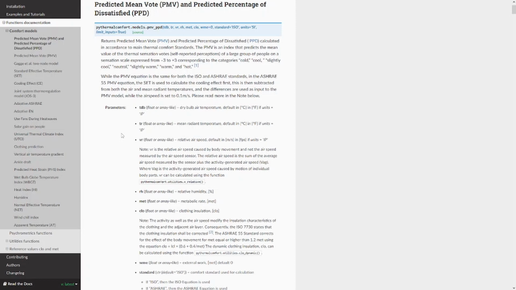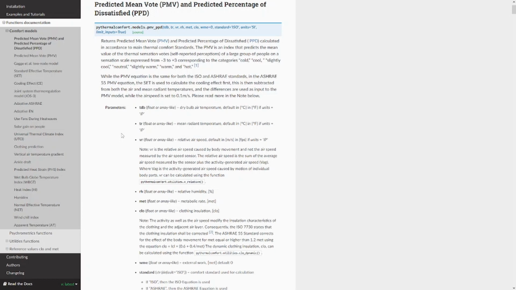Before we start, I just want to explain what the PMV is and what the PPD is. If you want to find out more, I always suggest going back to the relevant standard or reading more in the ASHRAE Fundamentals. But basically, the PMV stands for predicted mean vote, while PPD stands for predicted percentage of dissatisfied.